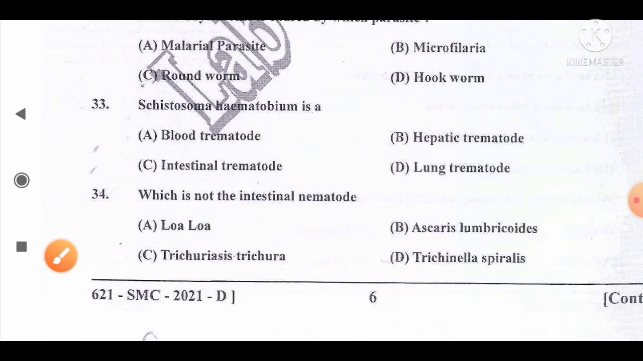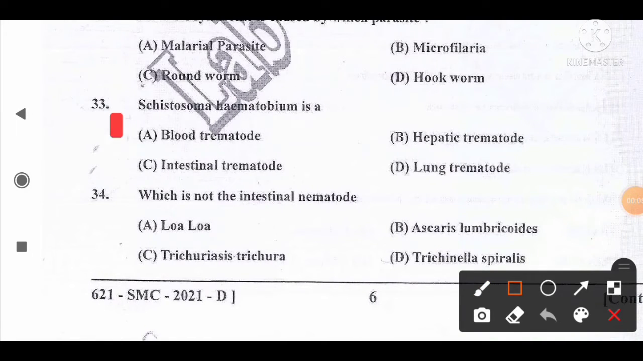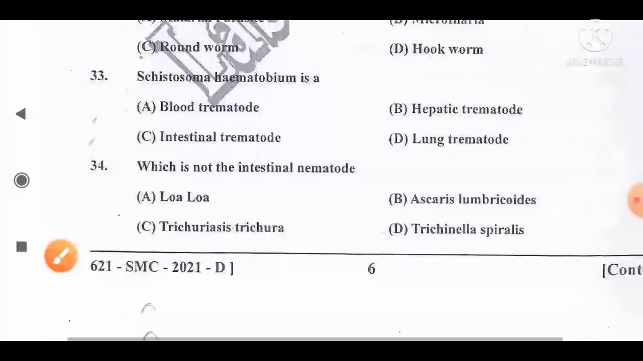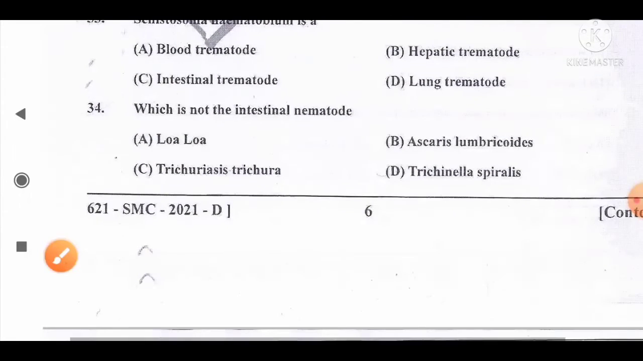Move to the next question, number 33. Schistosoma hematobium is a option A, blood trematode, B, hepatic trematode, C, intestinal trematode, D, lung trematode. And the correct answer for this question is option A, blood trematode. So you can remember that option A is the correct answer for this question.